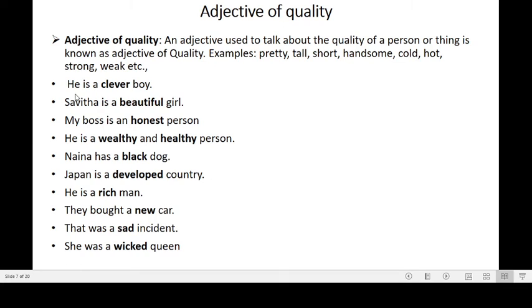Here in this example, he is a clever boy. The word clever is describing the boy and it is describing his quality. In the same way, beautiful, honest, wealthy, healthy, black, these words are describing the quality of the person or thing. So the words which indicate the quality of a person or thing is known as adjective of quality.